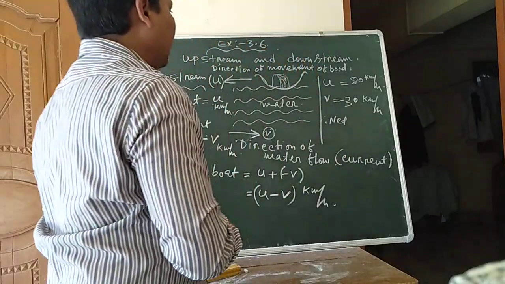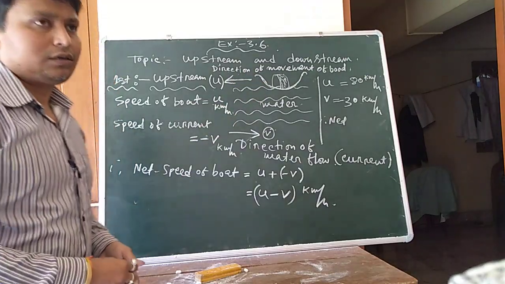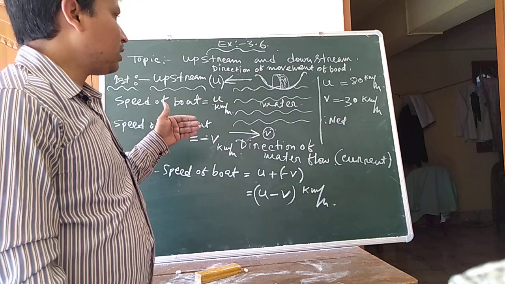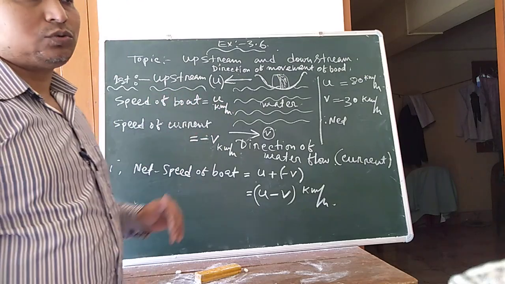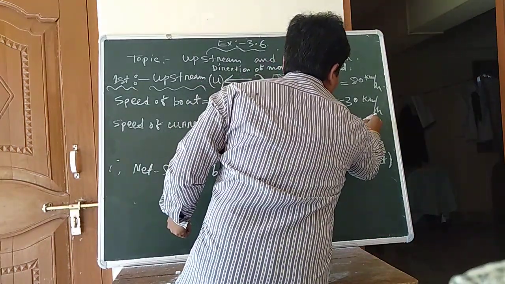That means by what speed is the boat actually moving forward, when the water flow direction is opposite to the movement of the boat? That is the net speed.